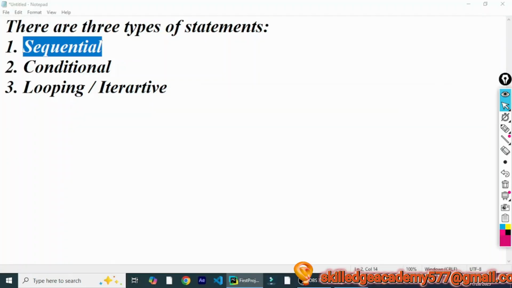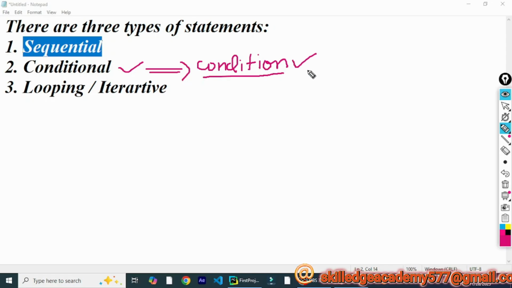Now, what is a conditional statement? Conditional statements are those statements whose execution is dependent upon a condition. Again, I am repeating: they will only be executed if the condition is satisfied. If the condition is not satisfied, then these conditional statements won't be executed. Now, what is a condition?